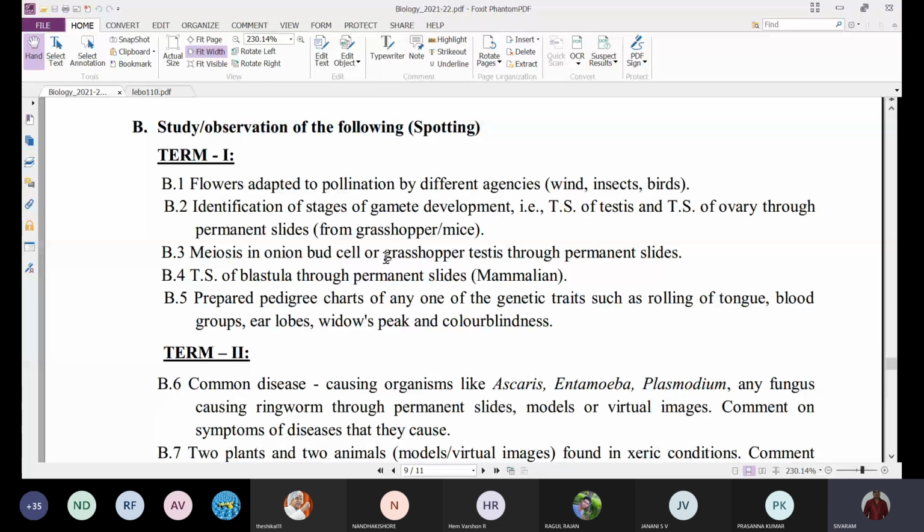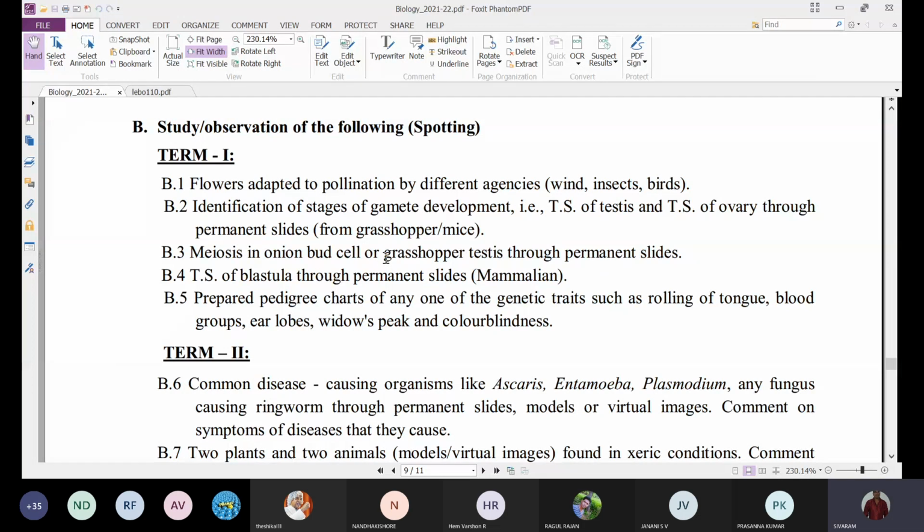So one is sexual reproduction in flowering plants, the second, third, and fourth are related to human reproduction, and the fifth is genetics, principles of inheritance and variation. From this, any 3.